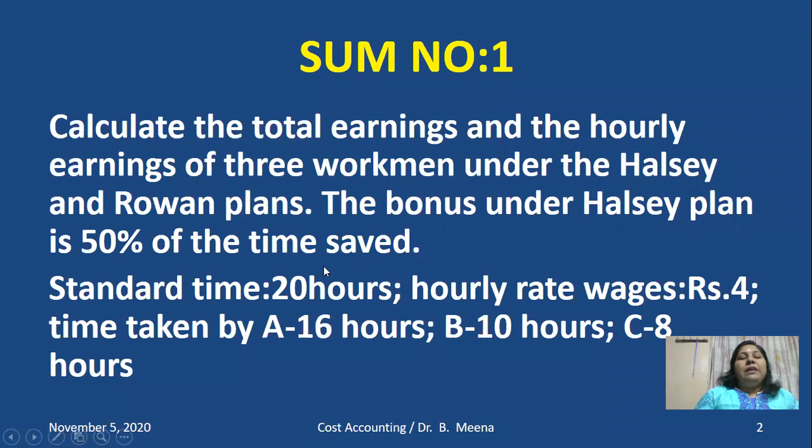Whether the problem has given this information or not, you must know the information. What is the percentage of bonus under Halsey plan? Standard time 20 hours, hourly rate is 4 rupees. Time taken by A 16 hours, B 10 hours, C is 8 hours. So let me check the solution.